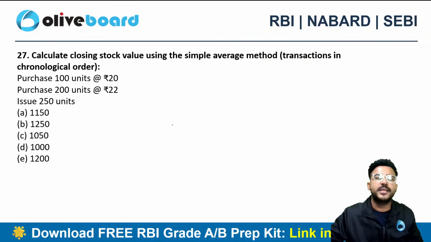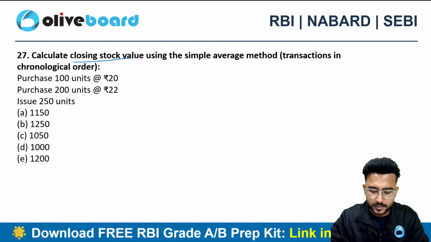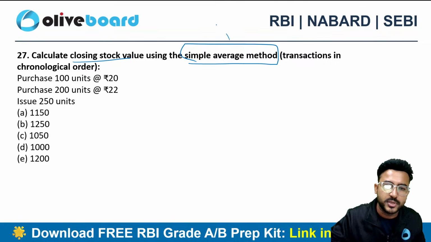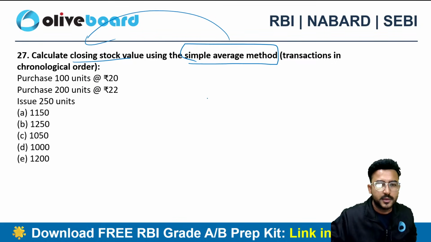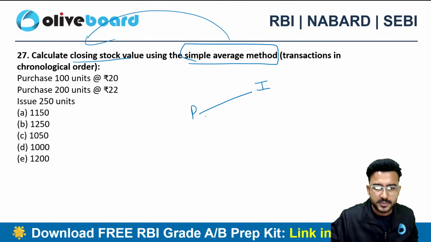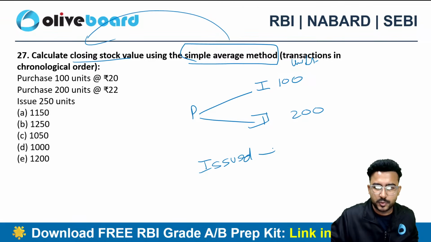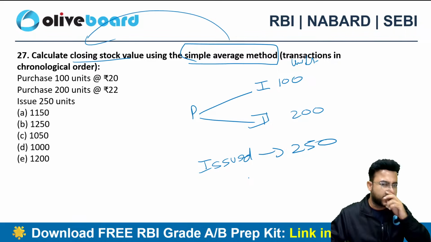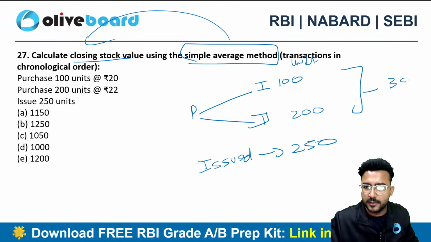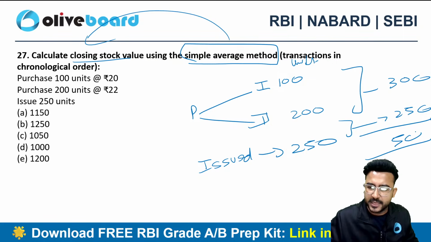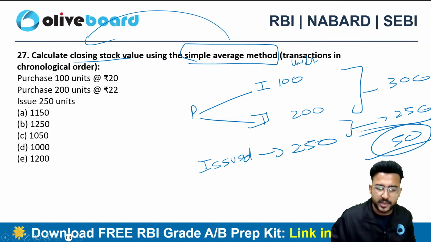Now you need to calculate the value of closing stock using the simple average method. You purchased in 2 lots. First was 100 units, second one was 200 units. Then you issued, you sold 250. So can I say that you were having 300 in total? You sold 250 out of it. So you just have 50 units closing stock in your business.